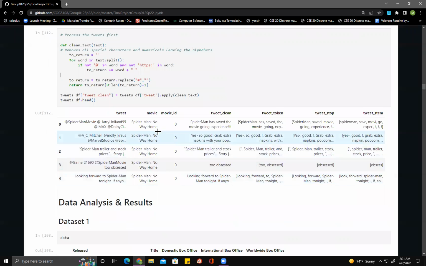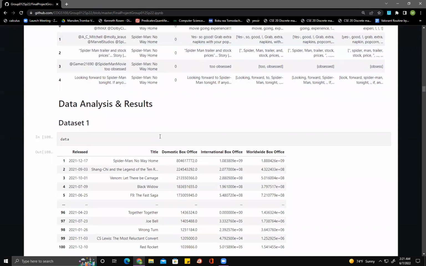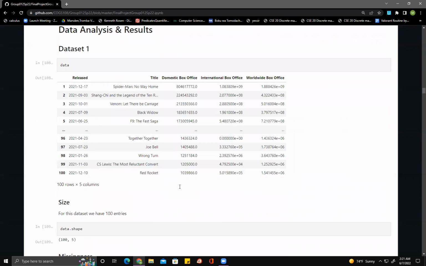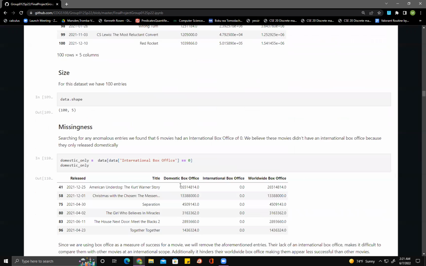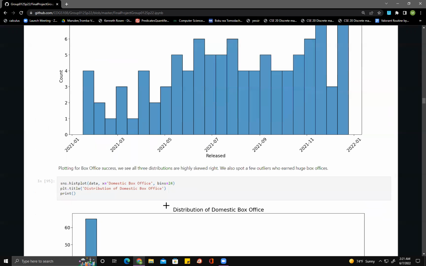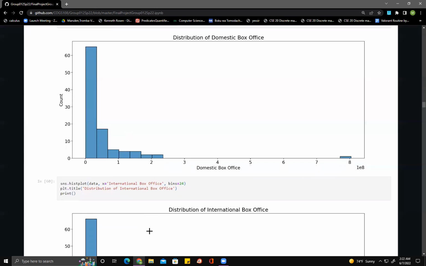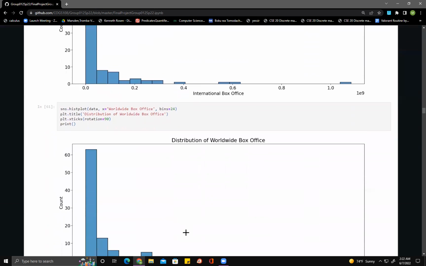After getting all the nitty-gritty out of the way, we were also able to perform EDA, exploratory data analysis, based on the newly acquired and clean data frames, which were the processed tweets and the top movies of the year. We plotted out the release dates of the movies and saw that very few movies were released at the start of the year. However, the distribution is mostly normal for the rest of the year. Looking at the box office numbers, we saw a hard right skew for all the different box office stats, showing that most movies bring in uniform amounts with only one outlier dragging graphs to the right. In each of these cases, that movie was Spider-Man Far From Home.